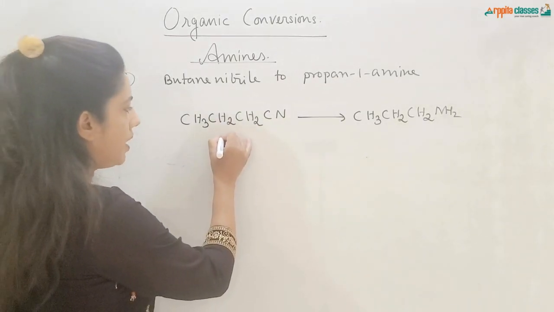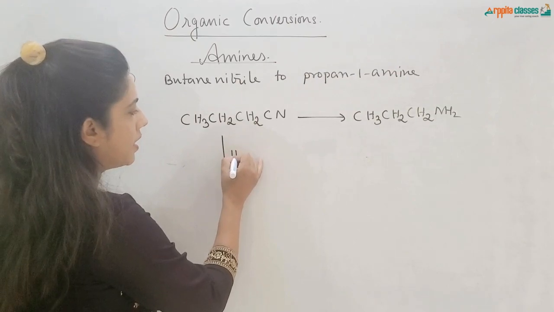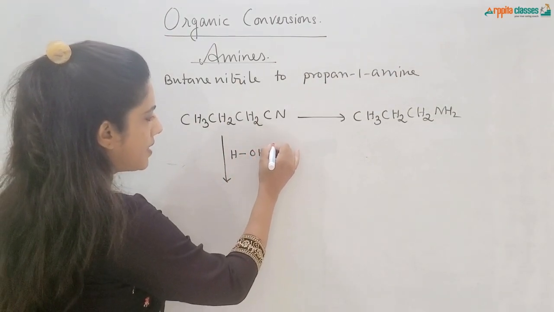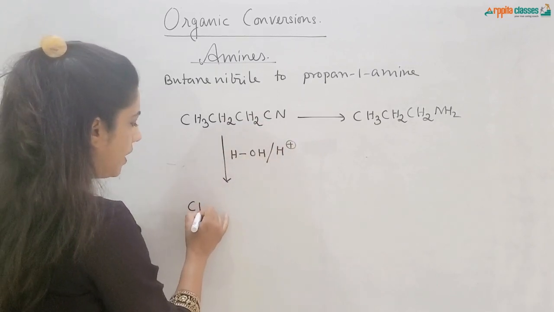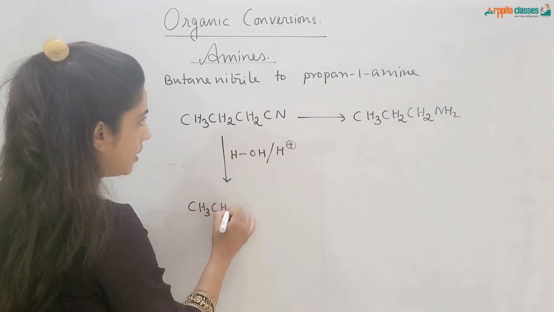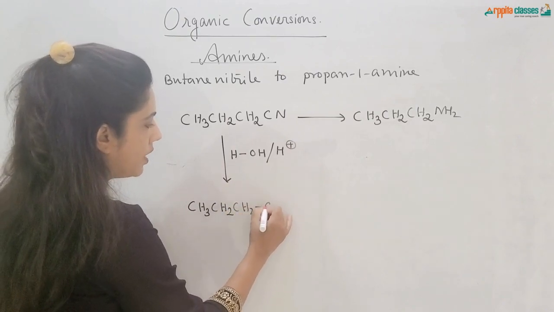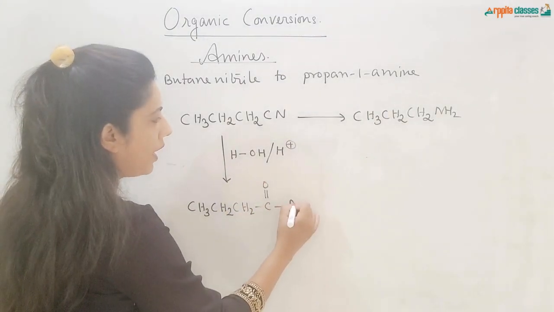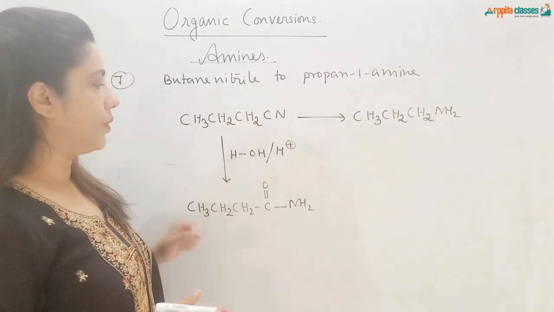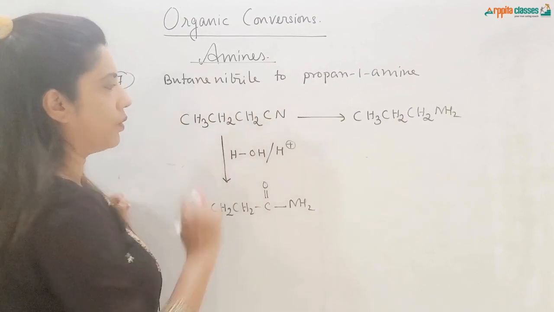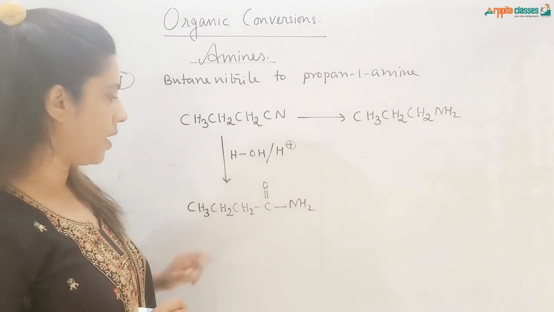First of all, butane nitrile will be hydrolyzed. If we hydrolyze this in presence of acid, nitrile will convert into amide. So we'll get CH3, CH2, CH2, C double bond O, NH2. Basically, HOH gets added to this, oxygen goes here and 2 hydrogen comes here. So CONH2, amide you get.